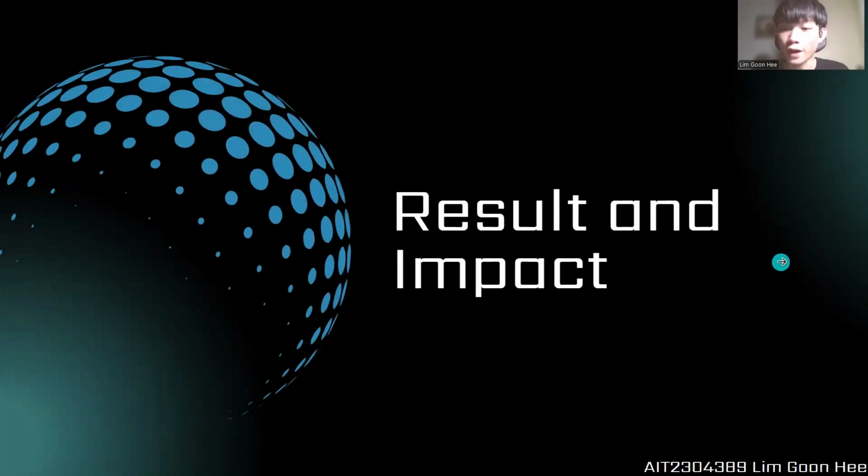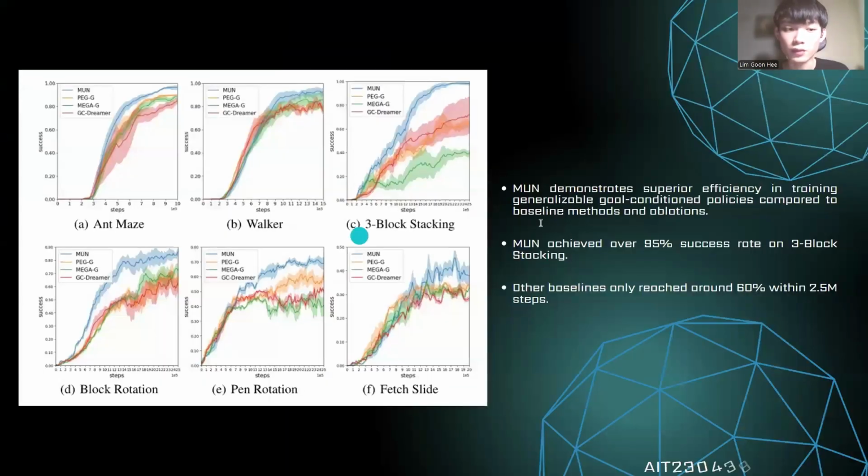So I will now talk about the result of the experiment and also the impact. So from here, we can see the result. So we can find that MUN demonstrates superior efficiency in training generalizable goal condition policies compared to other baseline methods and also ablations. So in some highly challenging tasks, such as the 3-box stacking, block rotation, and also the pen rotation, MUN shows a significant performance margin.